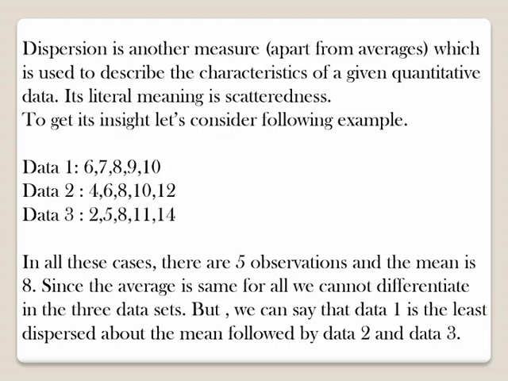Since the average is the same for all, we cannot differentiate the 3 data sets. But looking at them, we can at least say that data 1 is the least dispersed and data 2 and data 3 are more dispersed from the mean value 8.